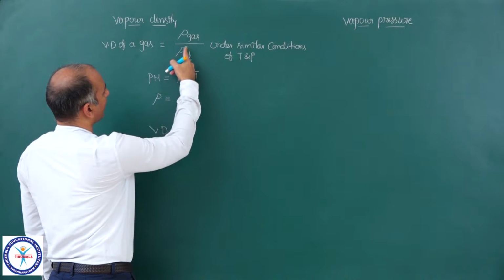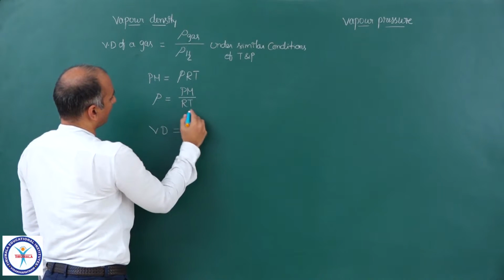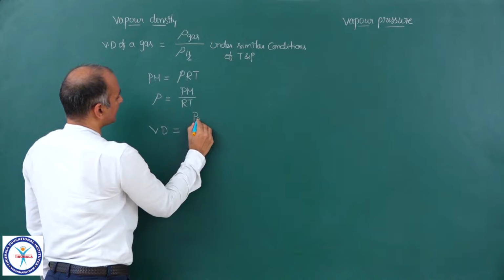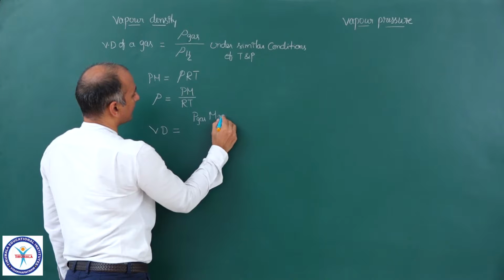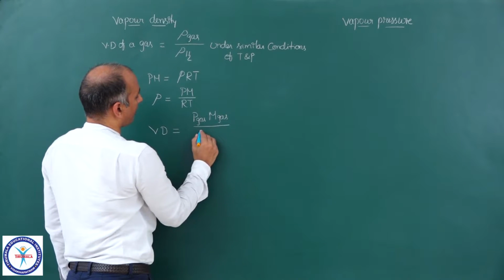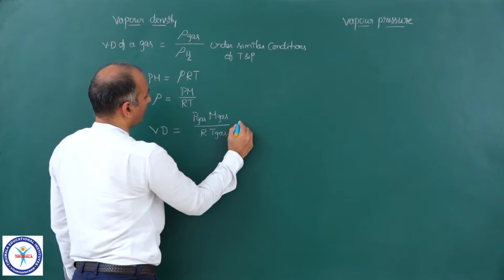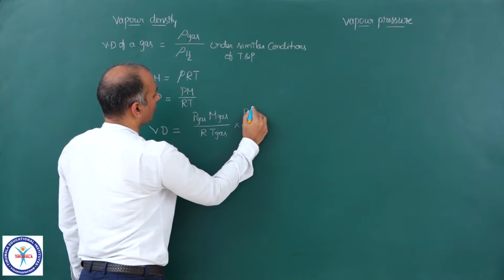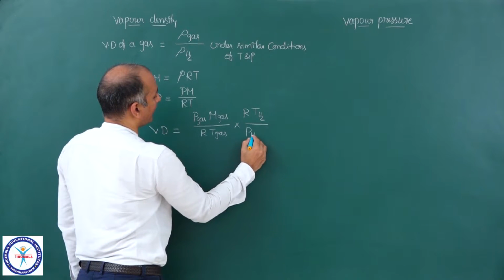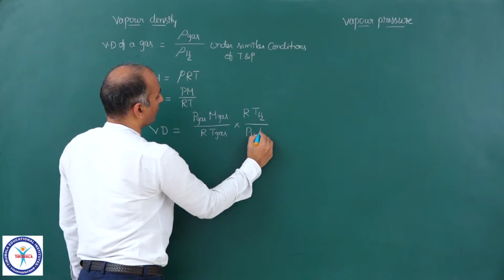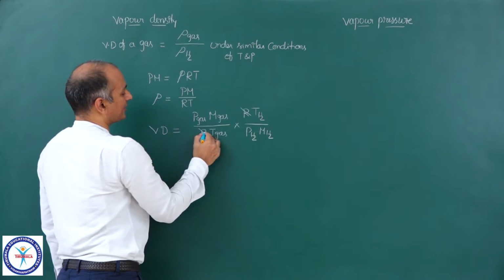density of the gas upon density of the hydrogen. So, P of the gas into molar mass of the gas upon R into T of the gas, into R into T of hydrogen upon P of hydrogen into molar mass of hydrogen. So R and R get cancelled.